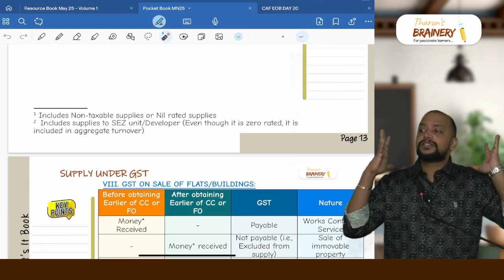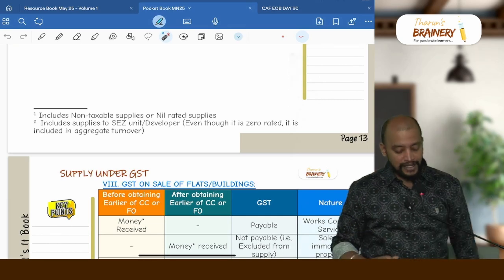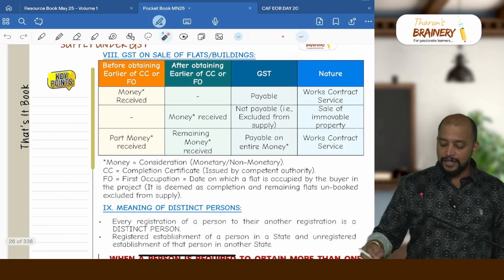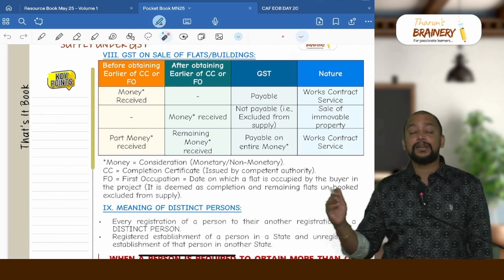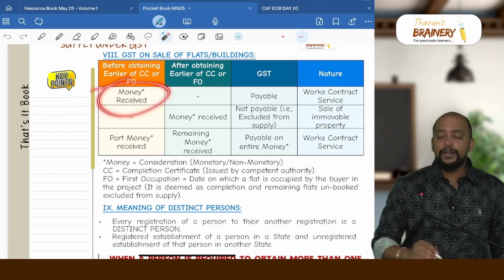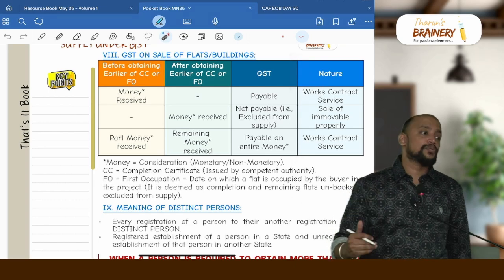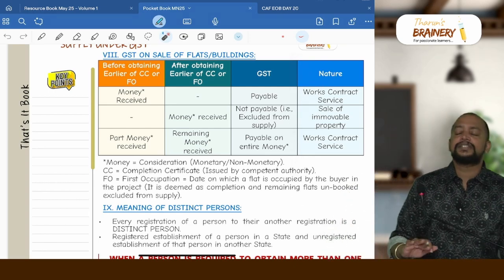As the burden of GST is zero, that's why it is called zero rated supplies. Then, on the sale of flats and buildings, we saw 3 situations. If the entire money is received before the completion certificate, no doubt it is covered under supply and it will be treated as works contract service and chargeable to GST, not sale of building.